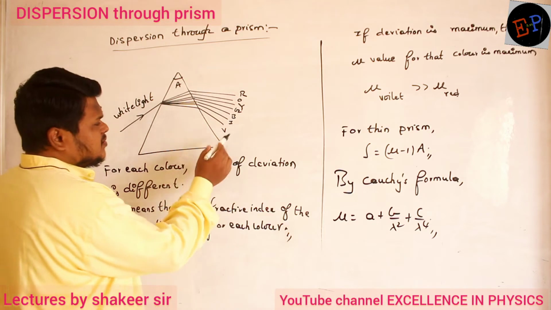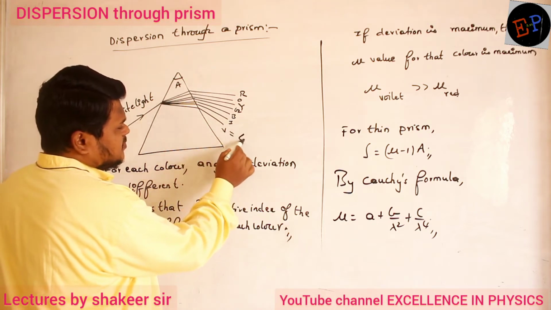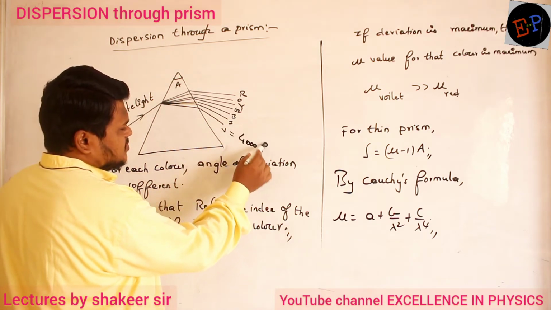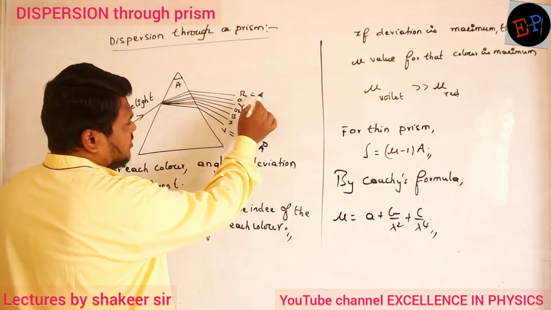So what is the wavelength of violet color? Wavelength of violet color is 4000 angstroms. Clear? Wavelength of red color is how much?